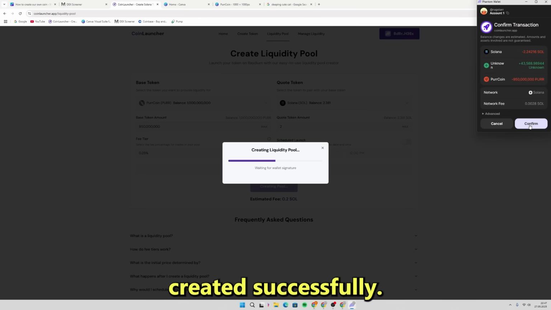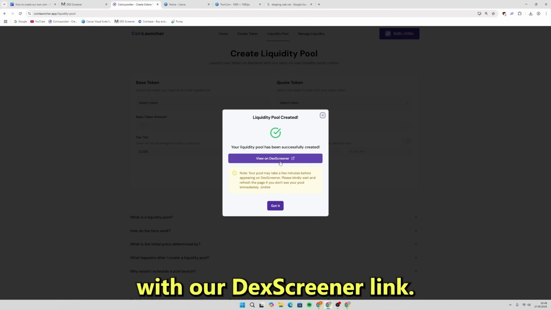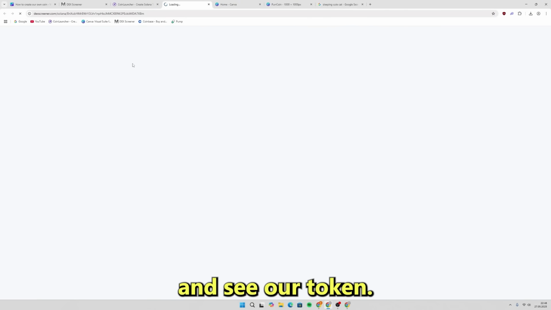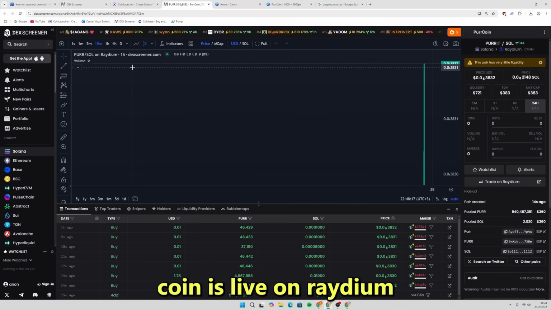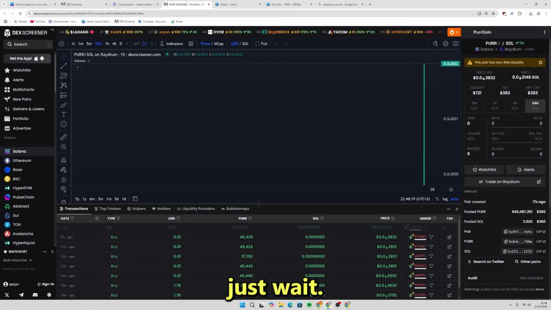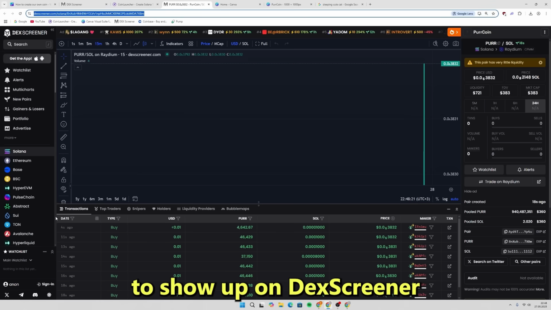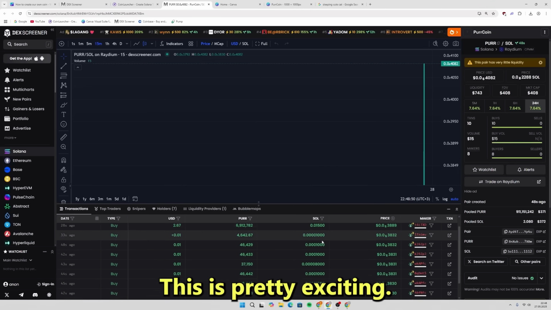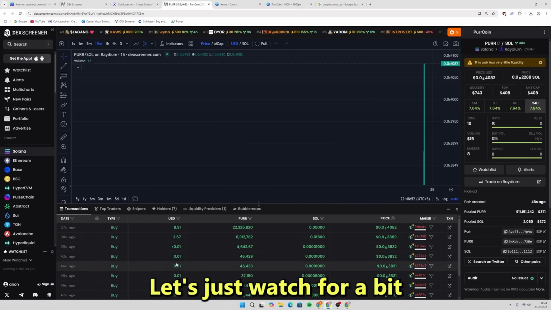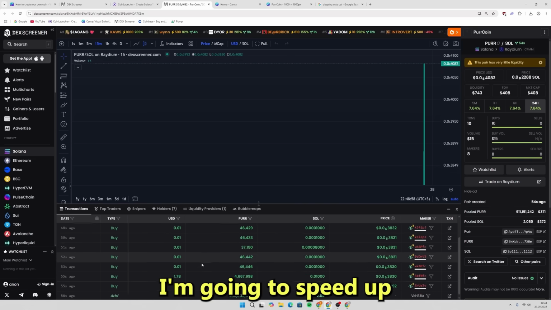Perfect, pool created successfully. We should get a pop-up with our DEX Screener link. There it is. Let's click on this and see our token. As you can see, our coin is live on Raydium. If you don't see yours, just wait. Sometimes it takes a few minutes for your coin to show up on DEX Screener. Look at this. We can see the chart, trading volume, everything. This is pretty exciting. Let's just watch for a bit and see if we get any buyers. I'm going to speed up this part.